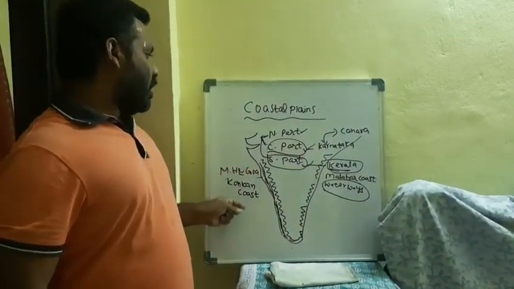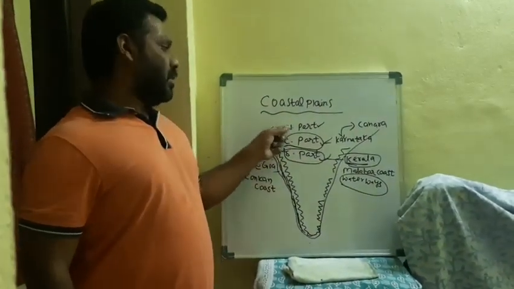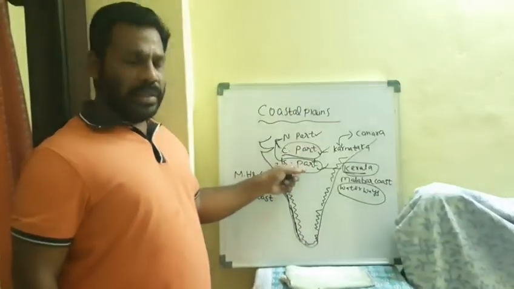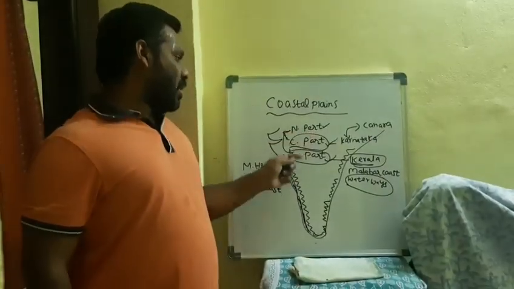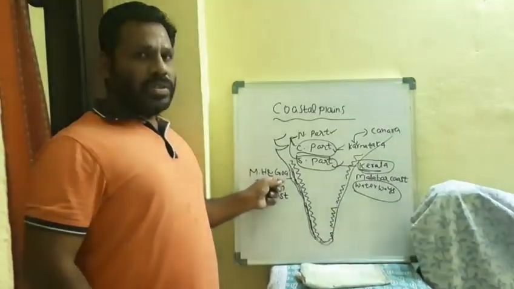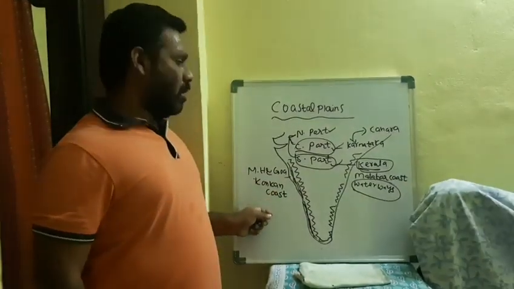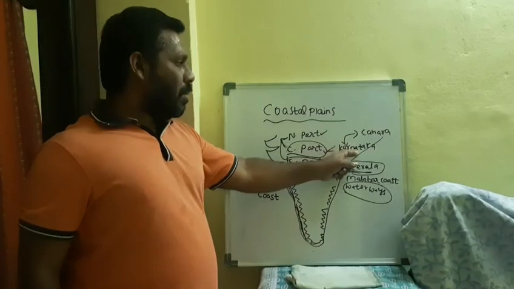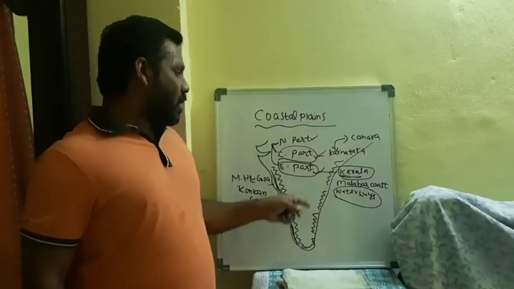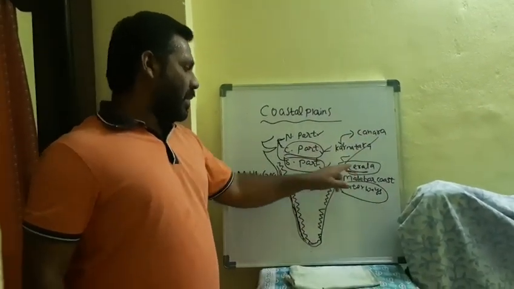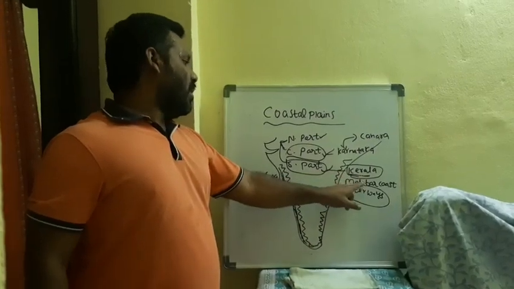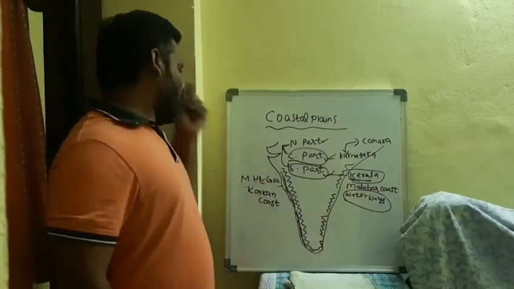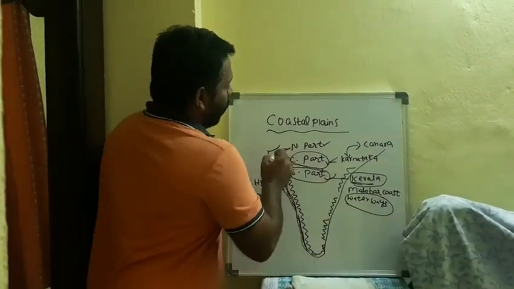The western coast is divided into three parts: northern part, central part and southern part. The northern part comes under Maharashtra and Goa. What is the coastal name of Maharashtra and Goa? Konkan coast. The central part comes under Karnataka state. What is the coastal name of Karnataka? Canara coast. The southern part comes under Kerala state. The Kerala coastal name is Malabar coast.